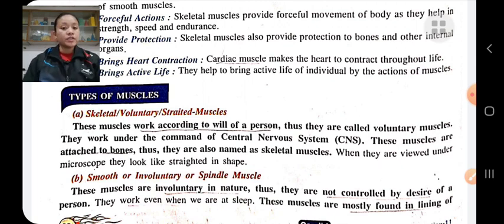Smooth or involuntary or spindle muscles. These muscles are involuntary in nature, that is, they are not controlled by the desire of a person. They work even when we sleep. These muscles are mostly found in the lining of the digestive tract and blood vessels, like our intestine, stomach, food pipe, etc.